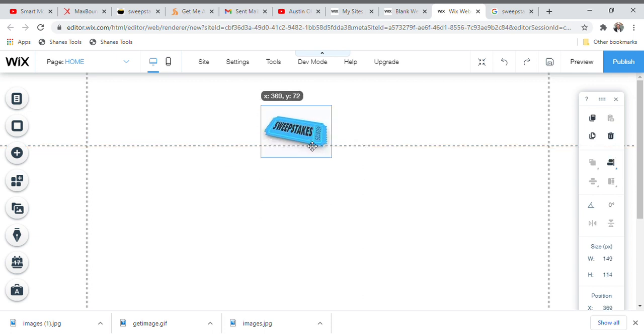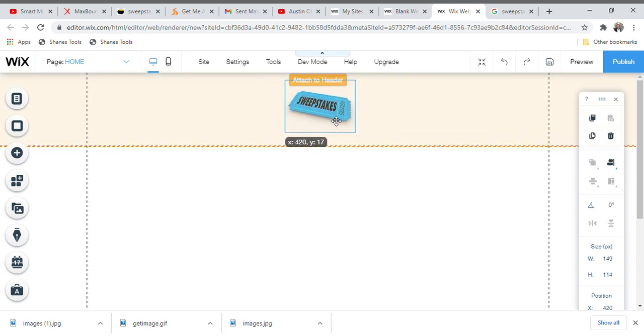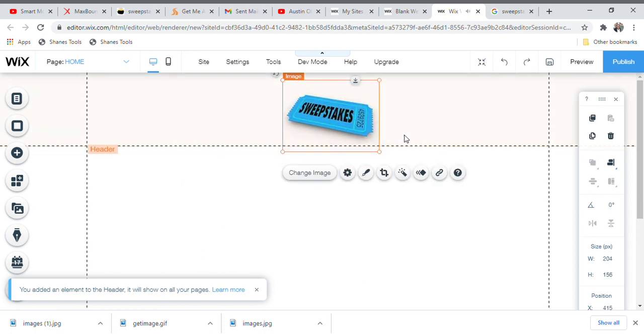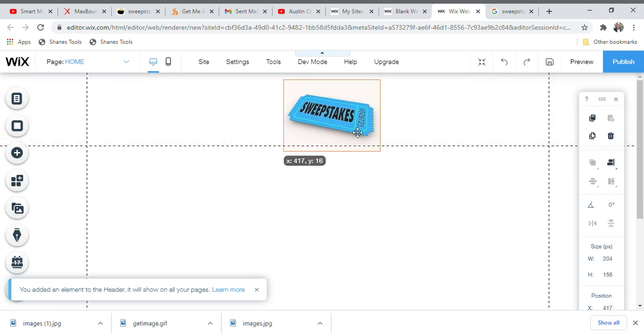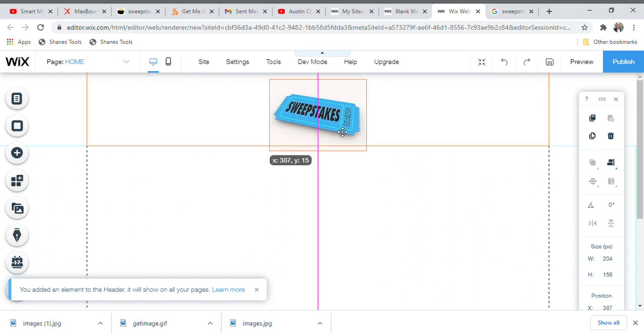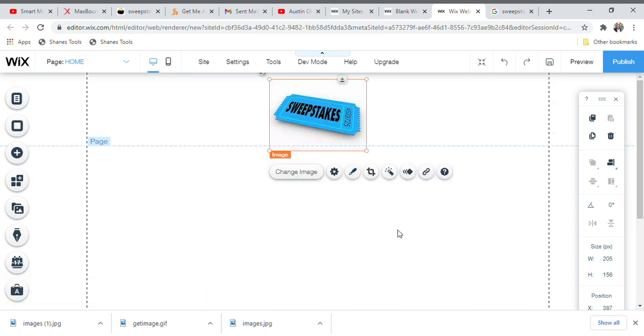Now you take it up so that it can stay in the middle. Guys, make sure that you put it in such a way that it will be very nice and attractive. So guys, this is our logo at the moment. This is how you make sure you put it in the middle. If the pink line is at the center of this particular logo, now you see it is in the center.